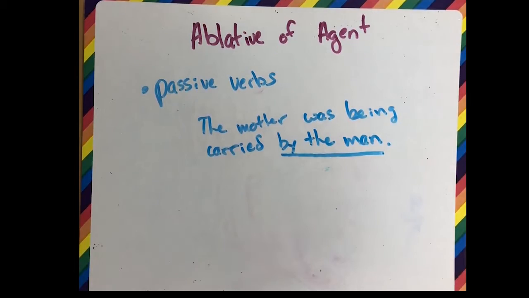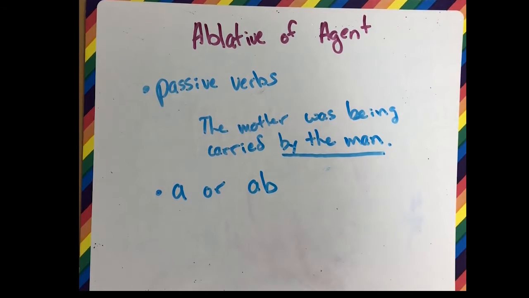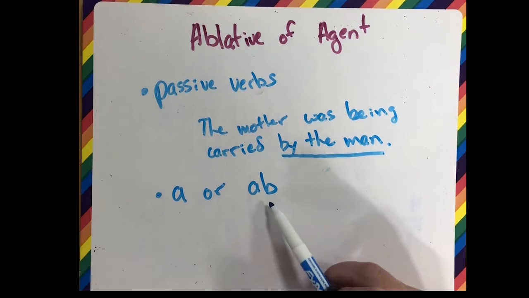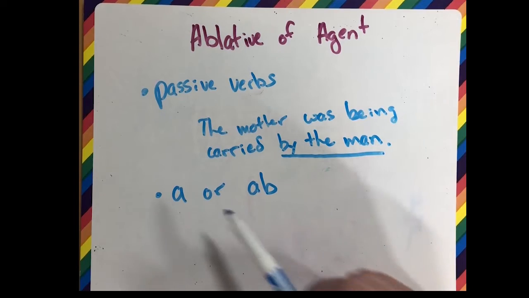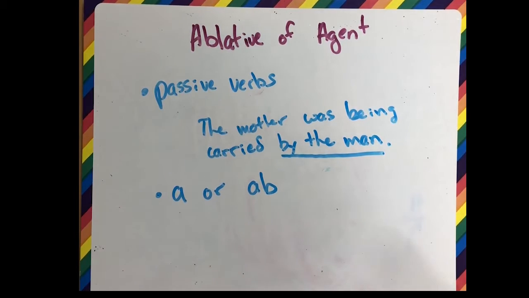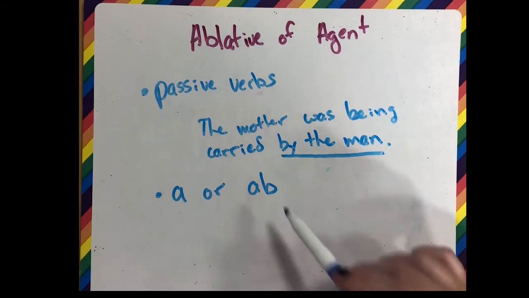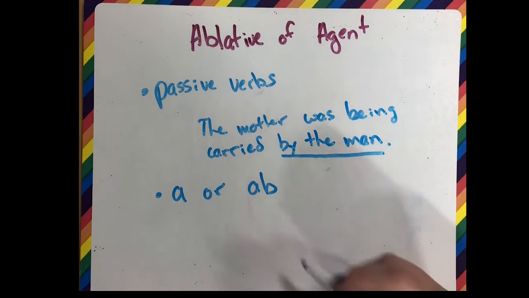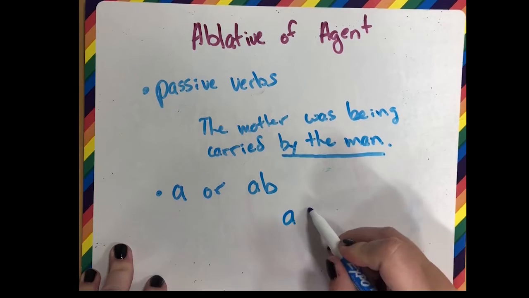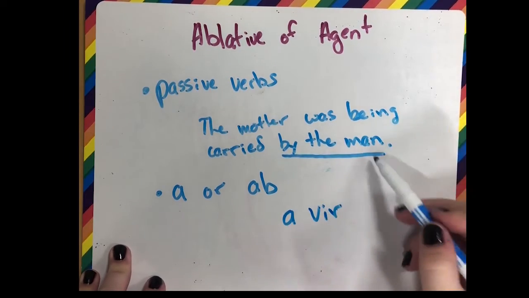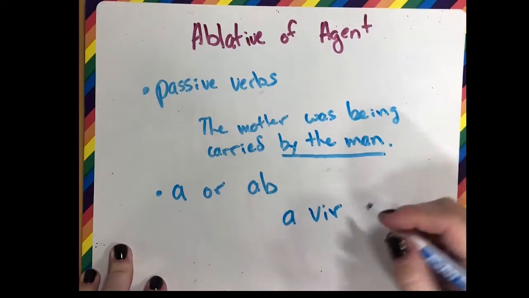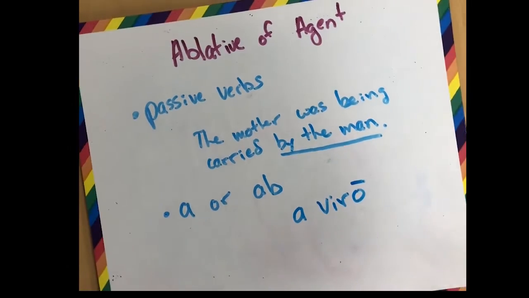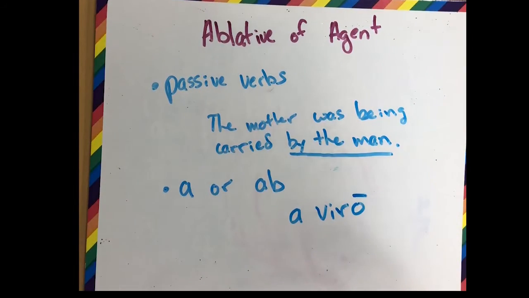And the preposition we use is a or ab. This functions kind of like a or an in English, where if you have a vowel, you have to have that B, and if you don't, you just stick with the A. So the word that follows it, if it starts with a vowel, you have the AB. If it doesn't, you just have the A. So in this case, it would be a, then vir, the man, it's ablative, so it would be viro. So that is the ablative of agent.